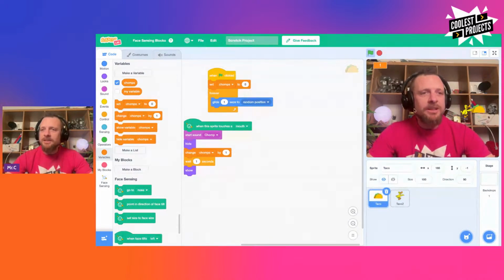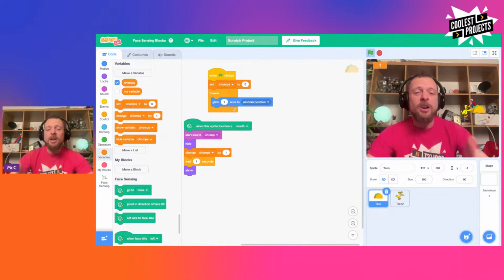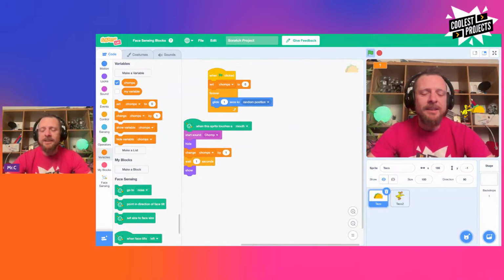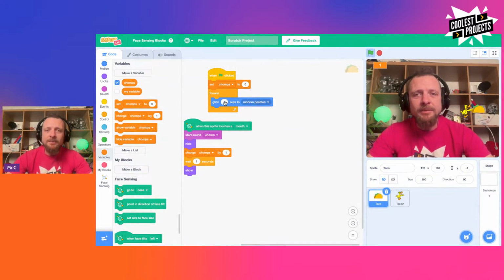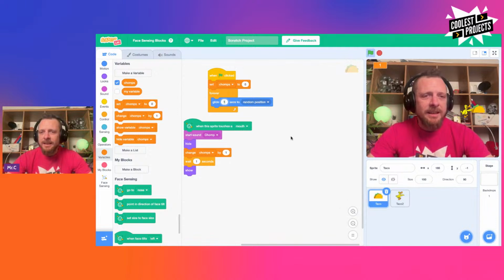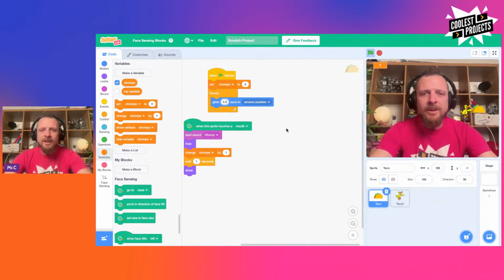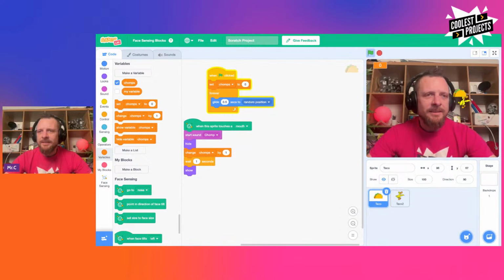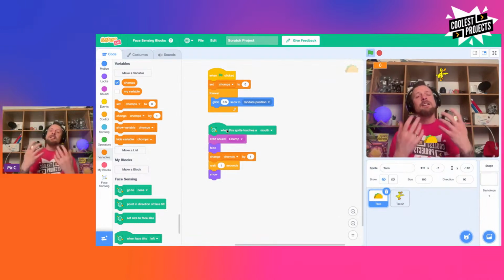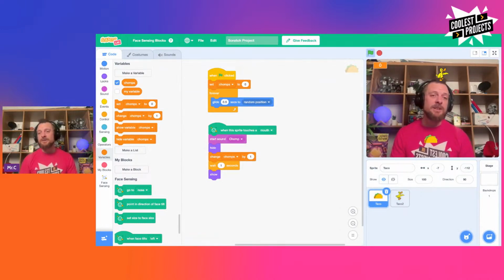So we've got this little Chomp the Cheese game. And you can add more things. There's a bunch of other stuff you could do to that. I could add a timer to see how many I could get in 30 seconds. I could make the taco move faster. Making the taco move faster is really easy. I just go 0.5 seconds instead of 1 second and watch how much faster the taco moves. Okay. We can make the duck move slower, the duck move faster. You can make the duck bigger and smaller. There's lots of ways you can take this project, customize it, make it different, add difficulty levels, all sorts of things like that.